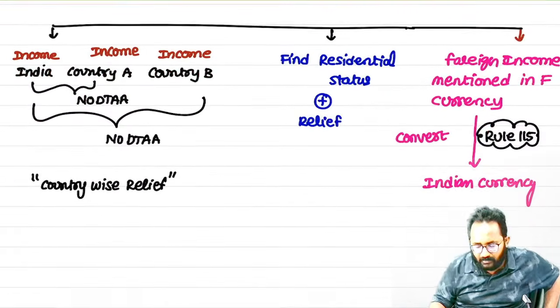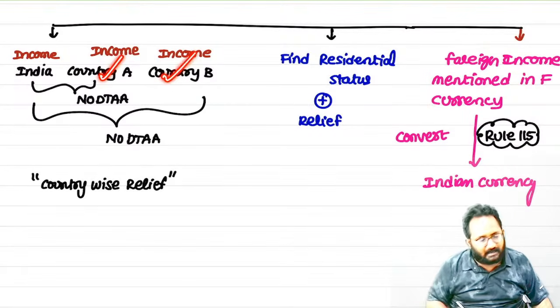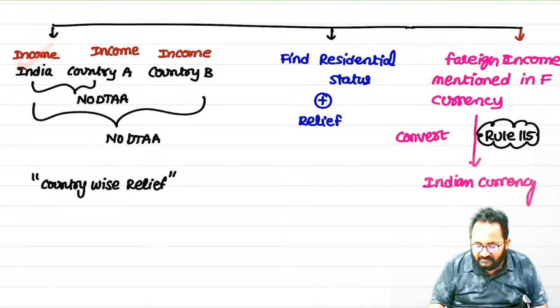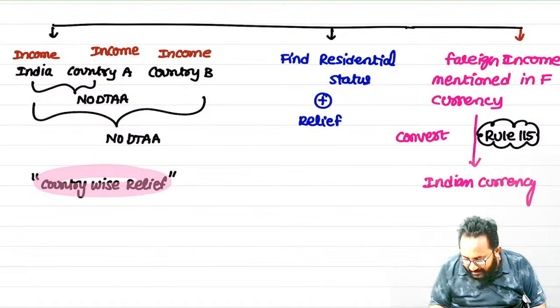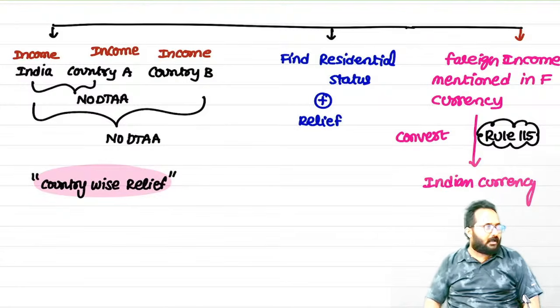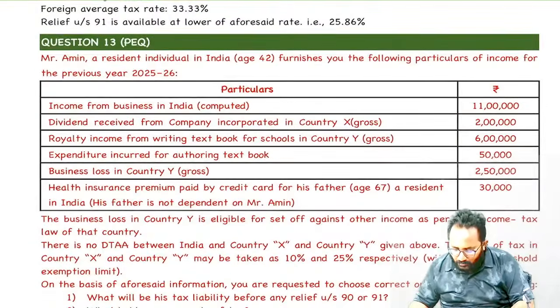Now, next question, India and they will give two countries. Two countries related income if anything is there. Now double taxation will arise with respect to two countries. Now you have to calculate the country wise relief. Now I will select one question in order to explain that.